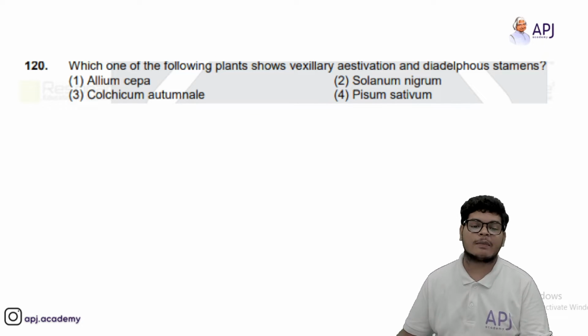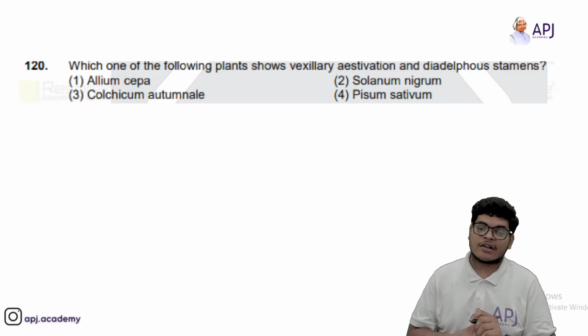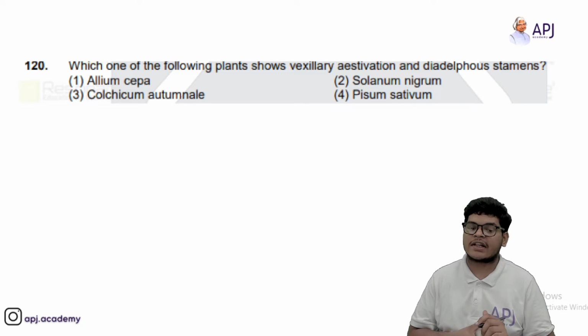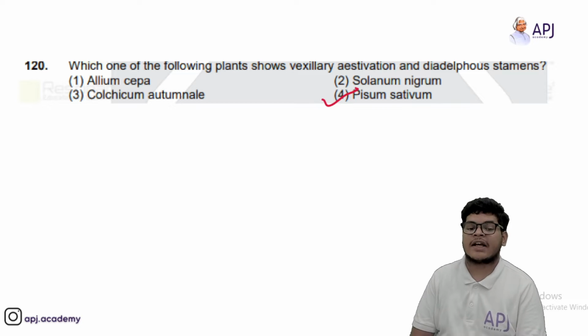Which one of the following plants show vexillary estivation and diadelphous stamens? So guys, हमने पढ़ा था that vexillary estivation and diadelphous stamens are shown by Papilionaceae. So answer should be Pisum sativum. Okay.